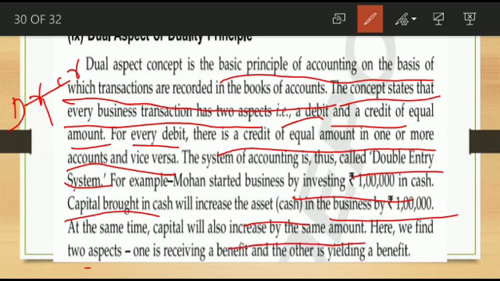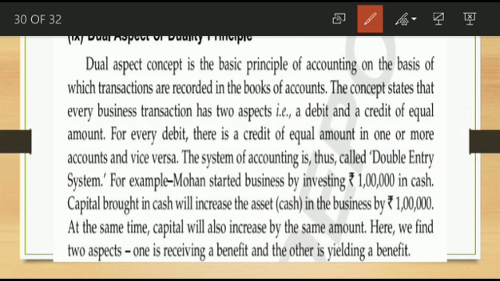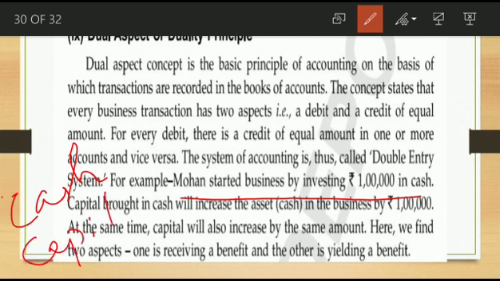We find the two aspects, one receiving a benefit and another yielding a benefit. Mohan started a business and invested 1 lakh rupees in cash. The two aspects are cash and capital.